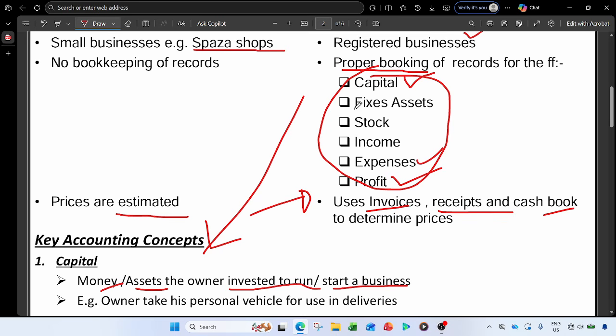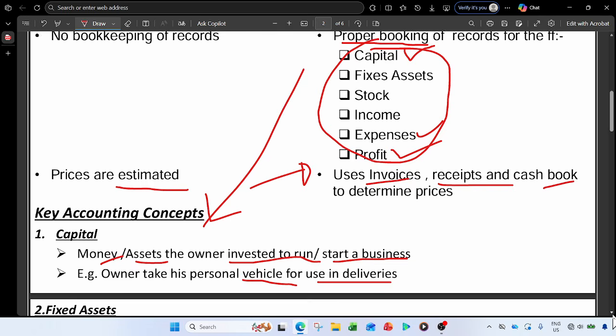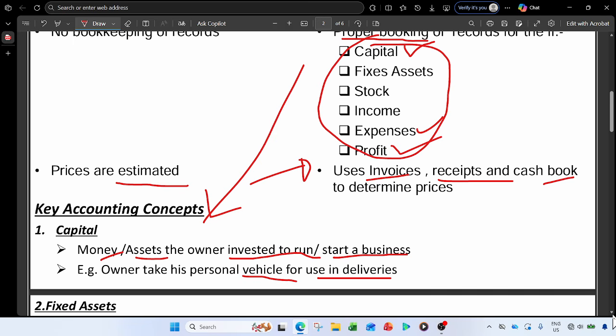As I made an example earlier, an owner can take his personal vehicle for use in deliveries. By doing that, you are taking your personal assets and providing them to your own business. That is called capital in accounting terms. But now we also have the fixed assets. So what are the fixed assets? Because we have assets, but we also have fixed or tangible assets. So there are assets that are not fixed, for example stock. We will describe why those assets are not fixed.